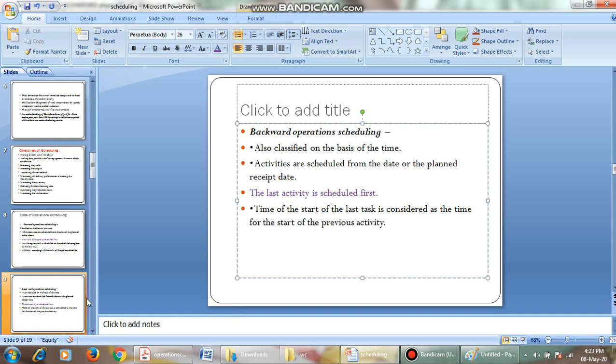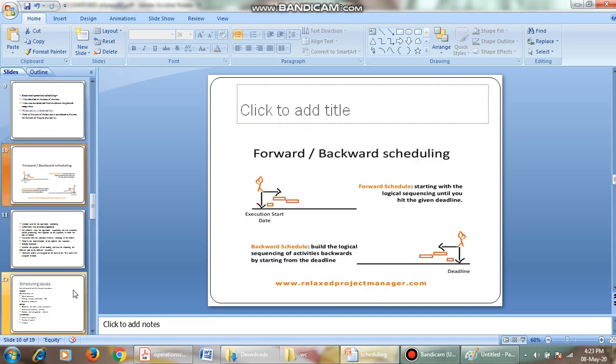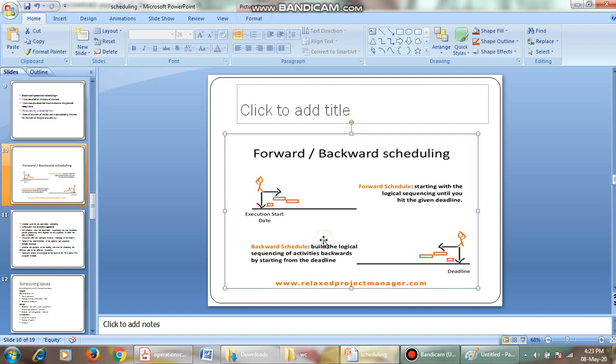Coming to the diagrammatic representation: for forward scheduling, we start with the logical sequence until we hit the given deadline, from the first point to the end point. In backward scheduling, build the logical sequence of activities backwards by starting from the deadline. That is, in forward planning it is from the first point to the due date, but in backward planning it is from the deadline, that is the due date, to the first.